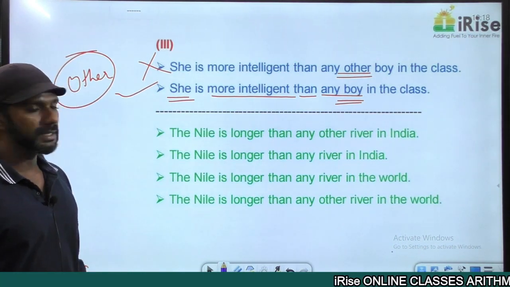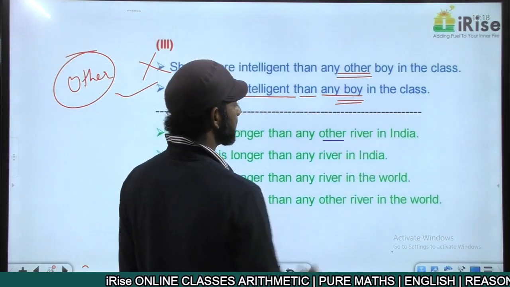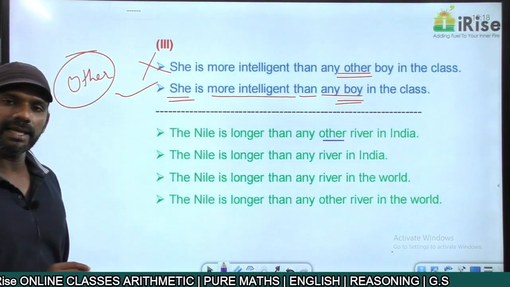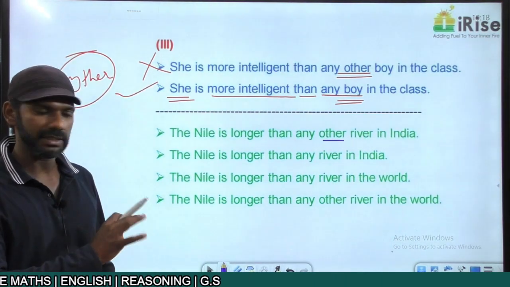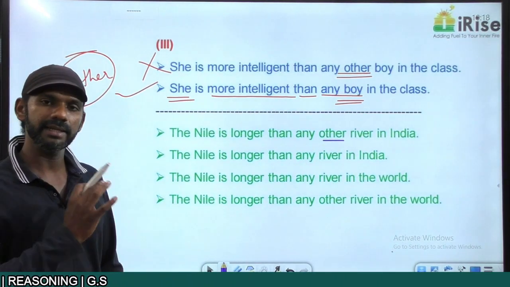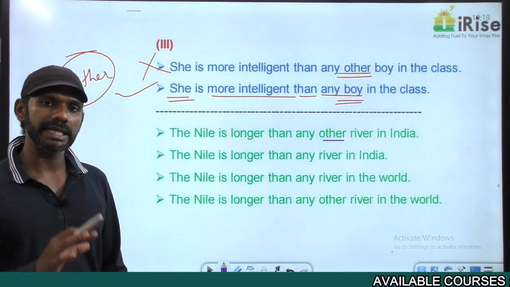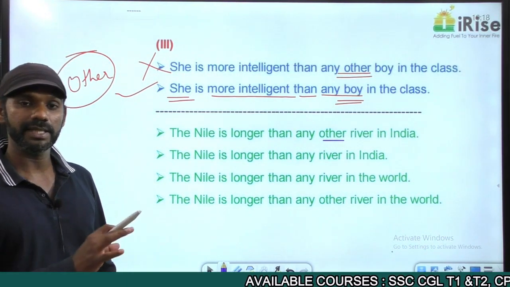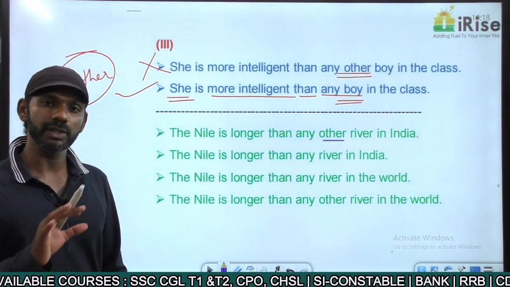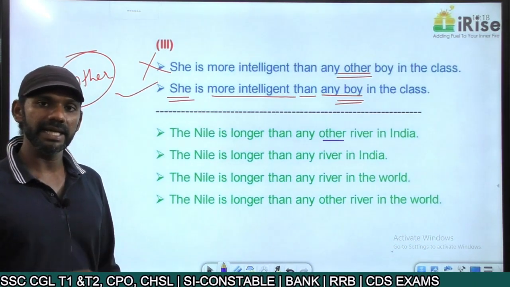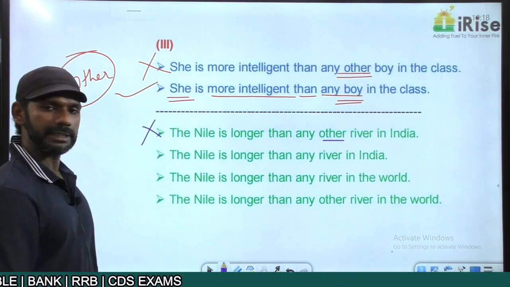Come to one. "The Nile is longer than any other river in India." From this sentence, is the Nile a river in India? We know that it is not in India. My question is, from the first statement, is the Nile a river in India? Yes, because it says "any other river in India." That means the Nile is also a river in India, but the Nile is not in India. The meaning is not fine, so eliminated.